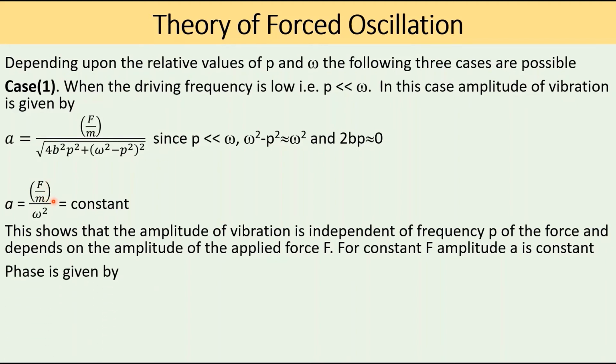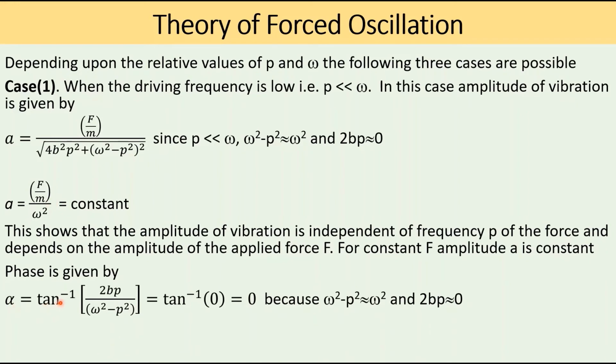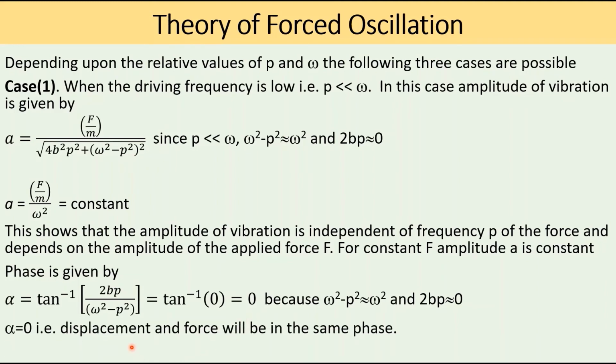Phase is given by α is equal to tan inverse of 2bp divided by (ω² − p²). So this is the expression for the phase. Now in this particular equation, ω² − p² is equal to ω², and 2bp is almost 0. So this is tan inverse 0, so that is equal to 0. So therefore α is equal to 0. That means the displacement and applied force will be in the same phase. So this is the first case.